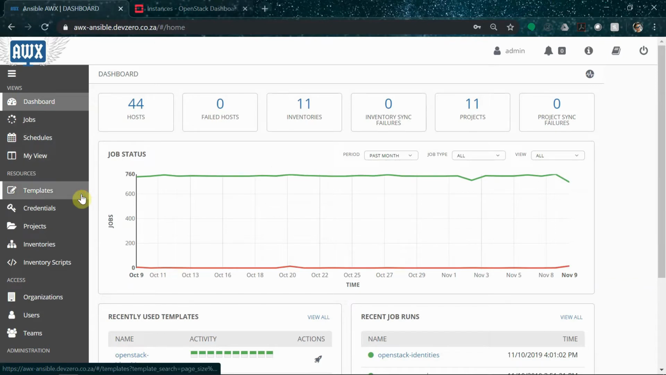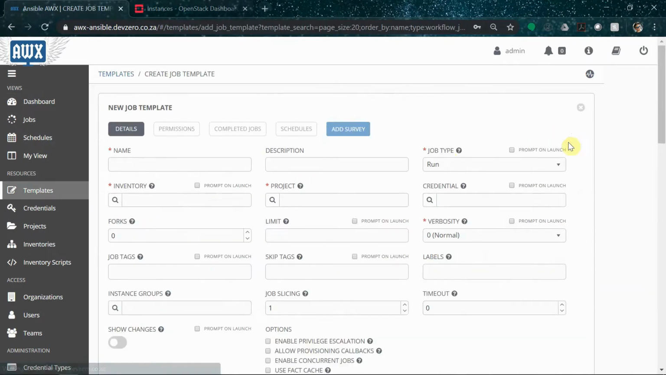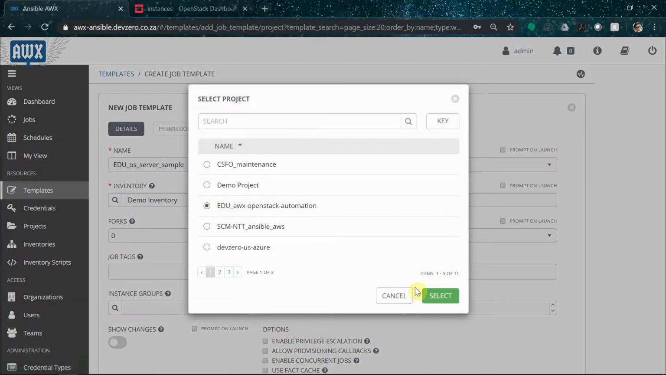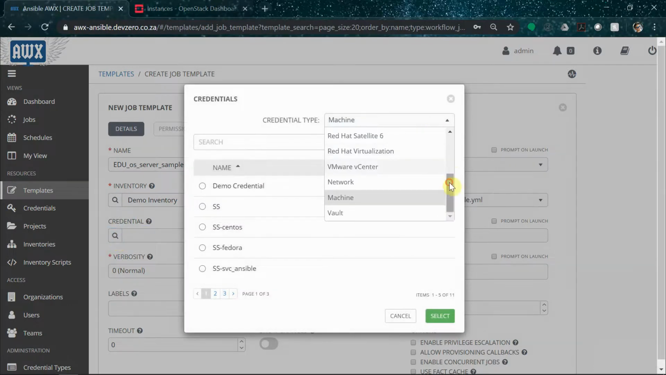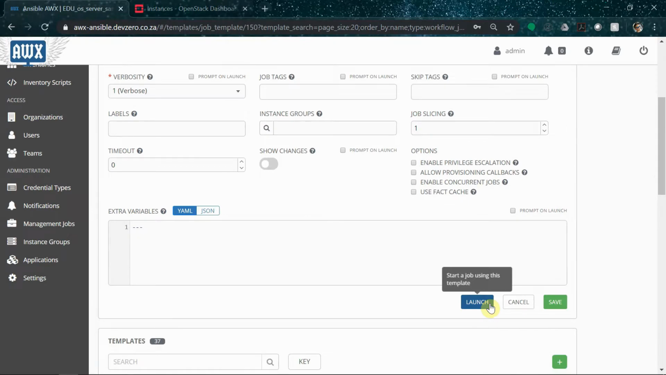After this, we can configure a new job template, give it a name and a description, and then select the AWX project we created earlier. And here we'll see that the playbook, which we pushed into the repository, is now available to use. Lastly, we'll select the Openstack credential to authenticate the task and then save and launch the template.